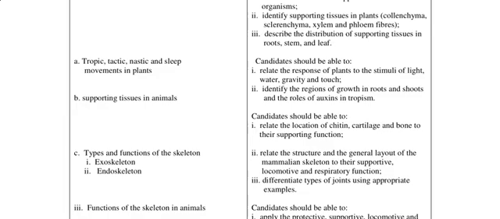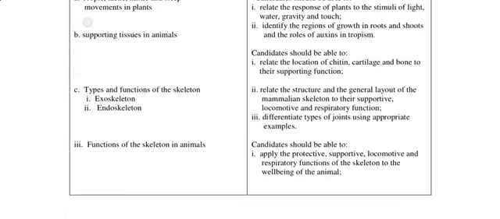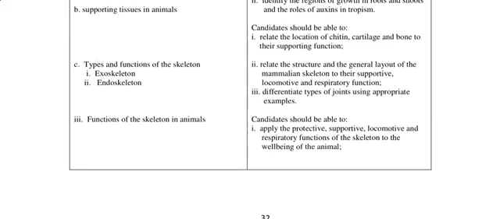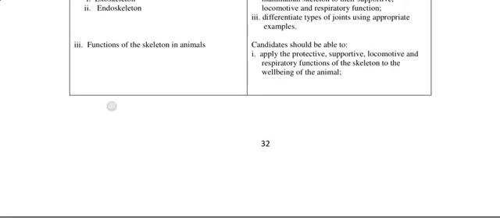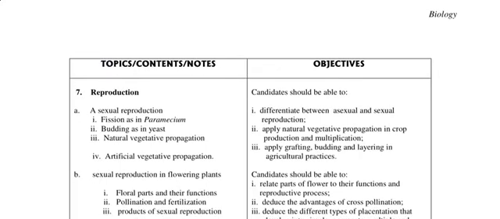So you should be able to relate the structure and the general layout of the mammalian skeleton to their supportive, locomotive, and respiratory function, and differentiate different types of joints using appropriate examples. Alright, then you should be able to apply the protective, supportive, locomotive, and respiratory function of the skeleton to the well-being of the animal, protecting internal organs and all that. Yes, very, very important.